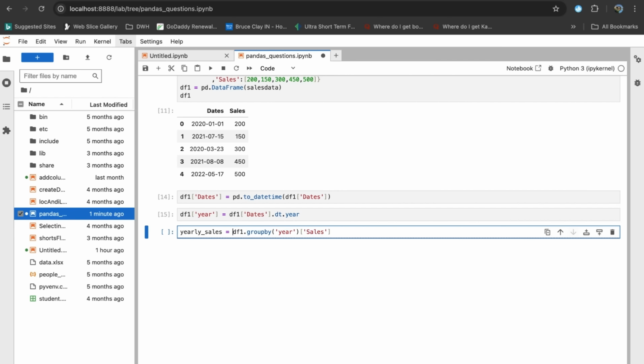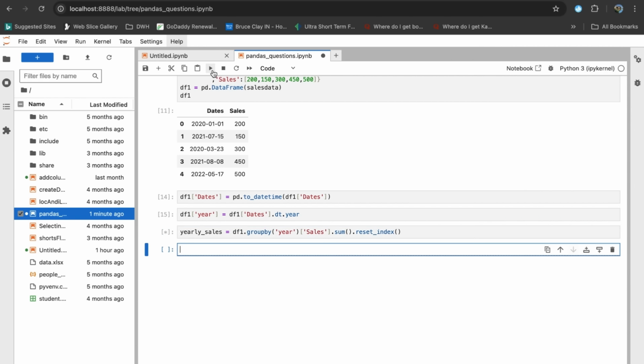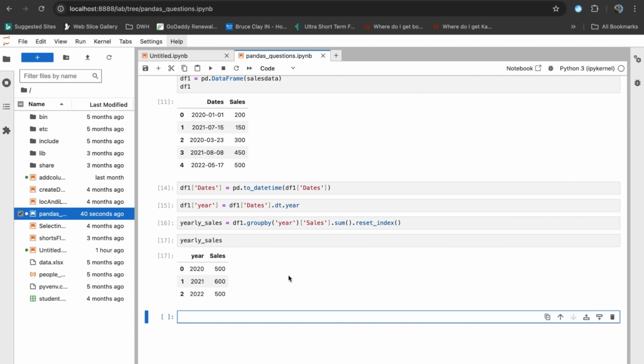This is the syntax to group the sales column by year, and now we'll sum it, so it will be dot sum, and we'll use the reset_index to convert the output into a data frame. That's it, job done. Let's execute this as well. Alright, it got executed fine. Now let's print the yearly_sales. And there you go. We have the sales by year. You can validate it against the original data frame.